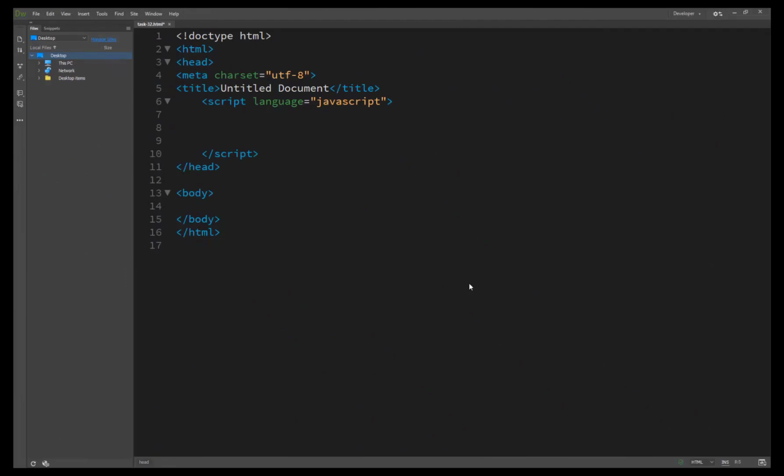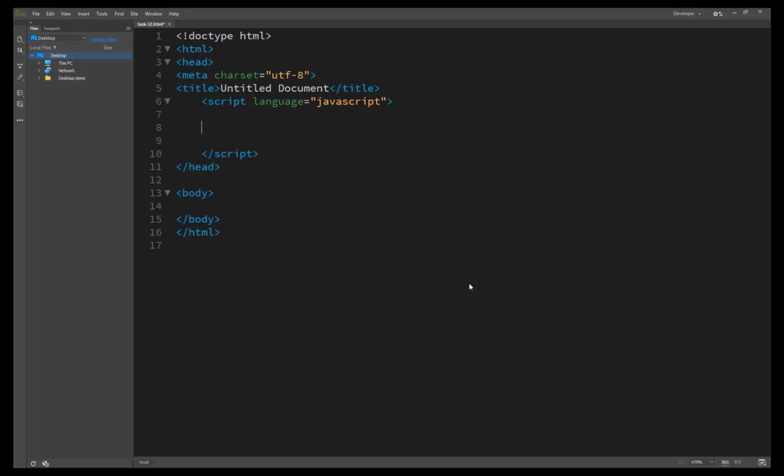So here we go to resolving our task number 32, calling your JavaScript code after the page has loaded. What does it mean that the page has loaded? Sometimes you will want to execute JavaScript code only once the HTML page has fully loaded. Doing this requires two steps: place the code you want to execute after the page has completed loading in your function, and use the onload attribute of your body tag to call the function when your HTML page has been loaded fully.